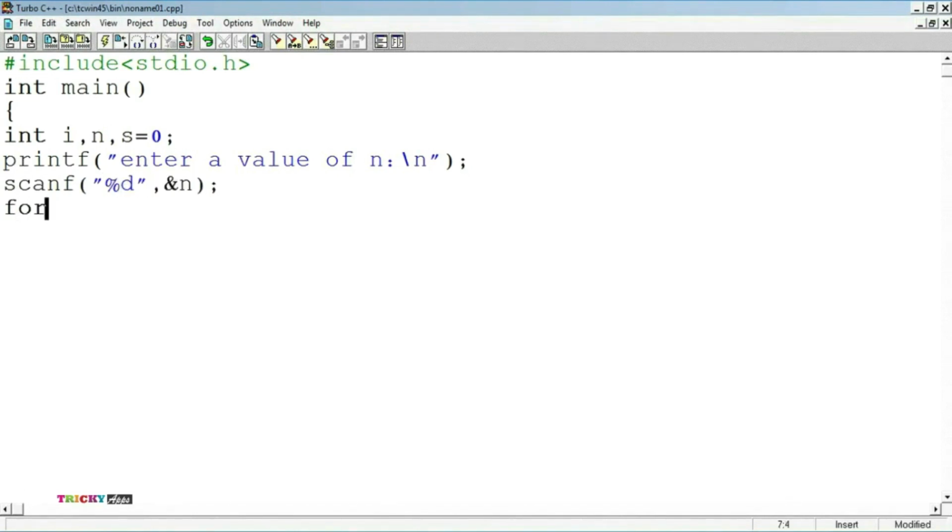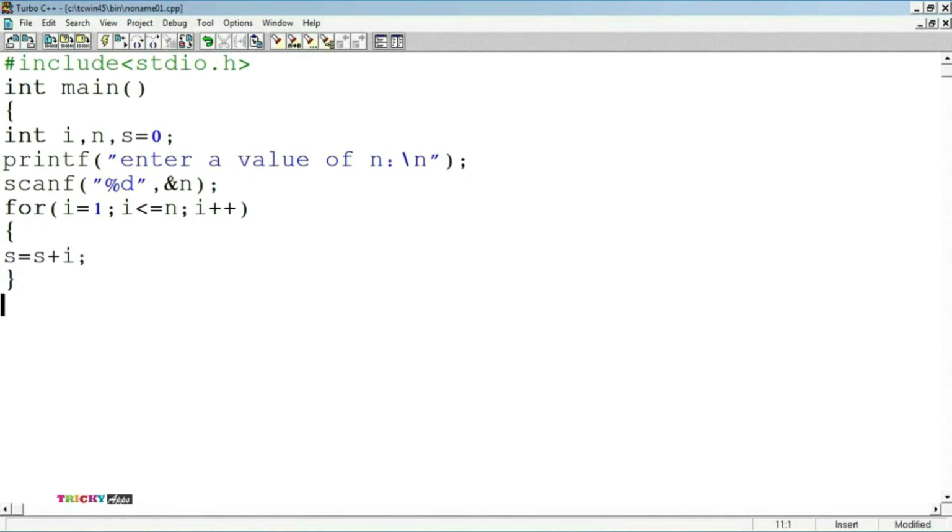Using for loop, for i = 1, i <= n, i++. i = 1 is the initialization, i <= n is the condition, i++ is the increment operation. Now within the for loop, we write the logic for addition to find the sum: s = s + i. Closing of the for loop.